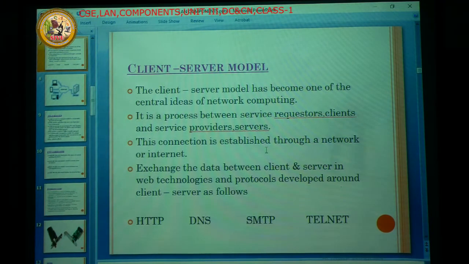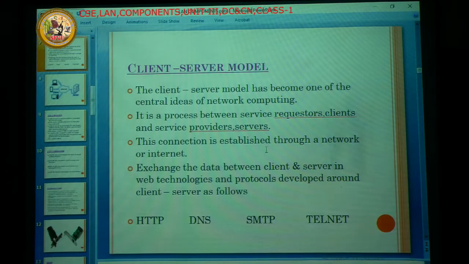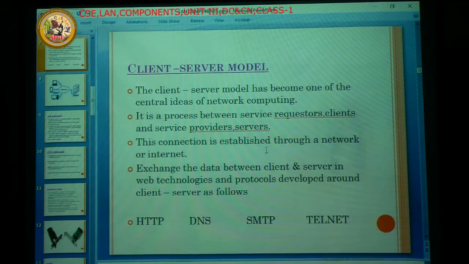So next one: it is a process between the services. What kind of service do the clients give? Requests. And what kind of service do the servers provide? Responses. So these are the two services. The client service is the request, and the server service is the response.